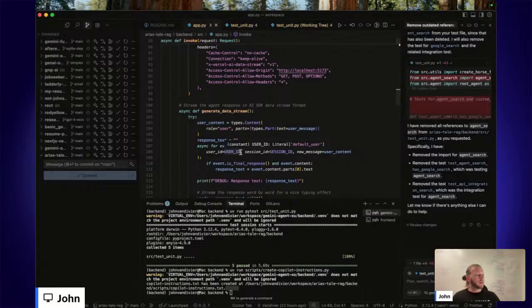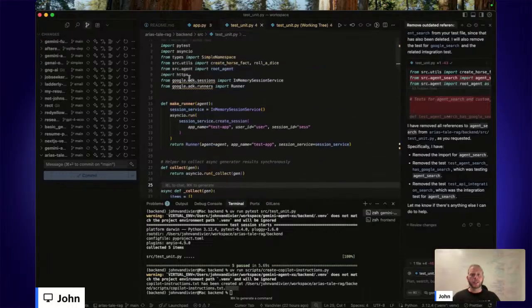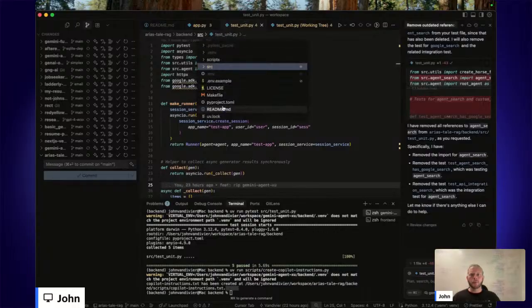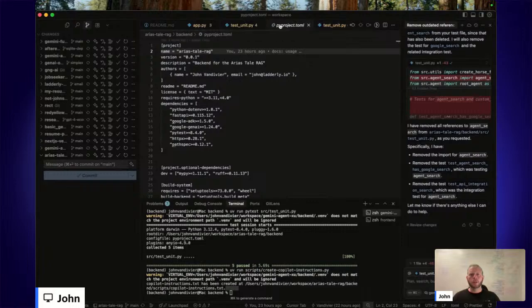What AI agent do you use? So we are using the Google Agent Development Kit, the Google ADK, and you can look in the pyproject.toml file. The library name is google-adk, here it is, and we're using version 1.5.0.